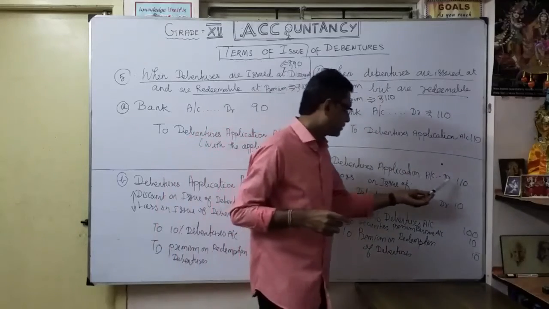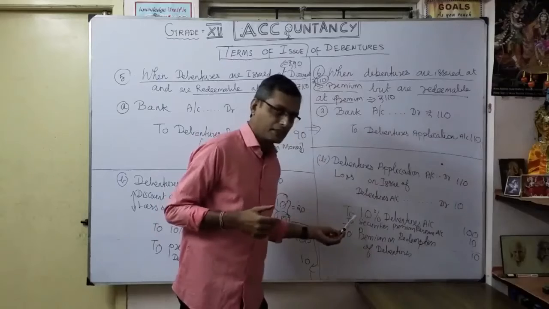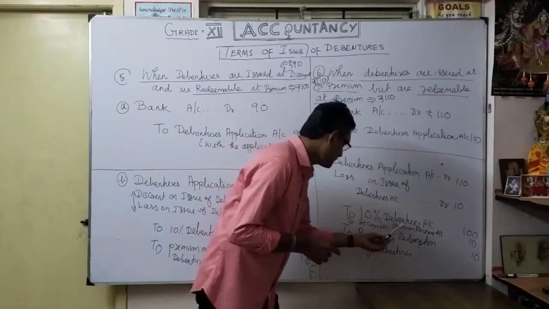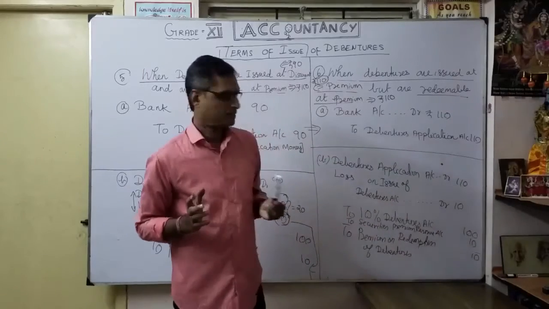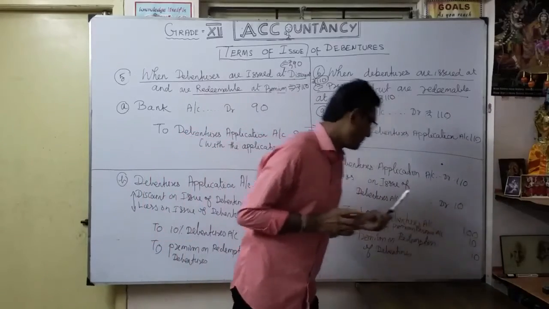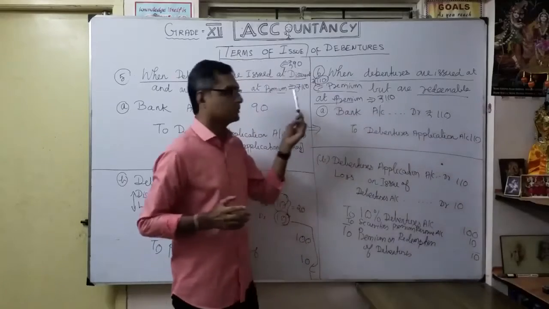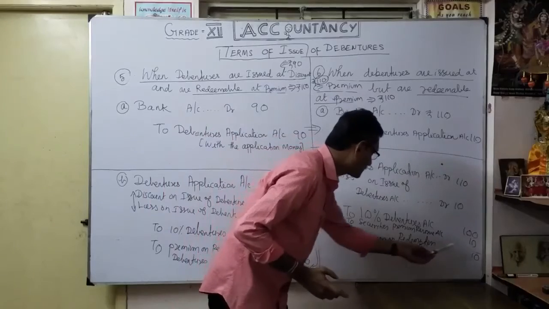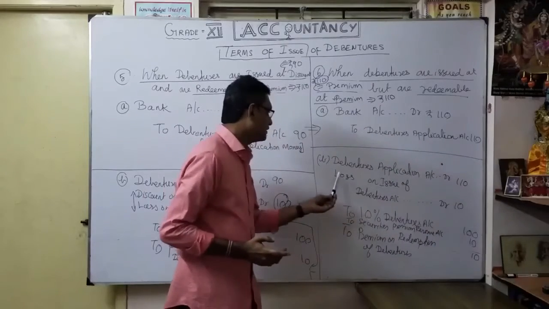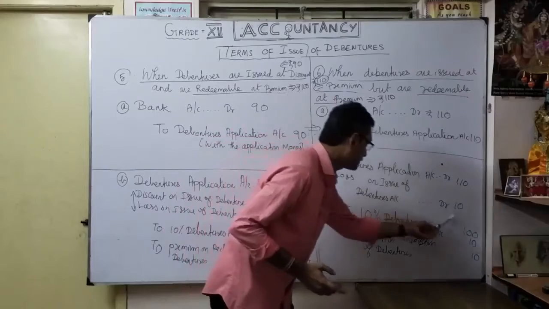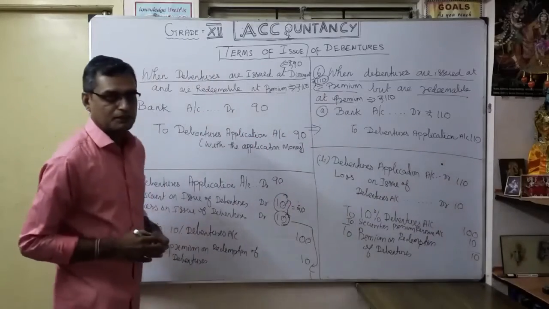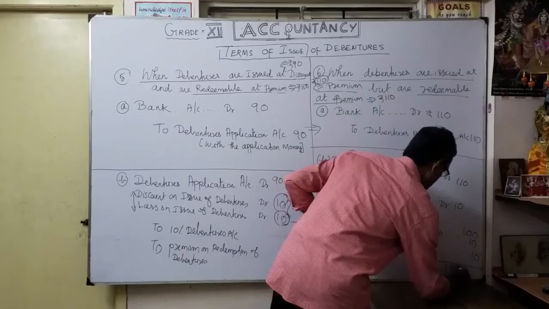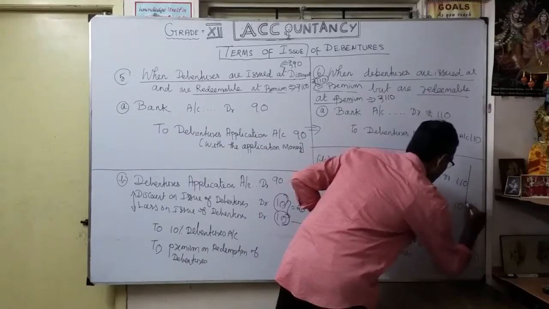Debenture application account debit 110, to 10% debenture account 100, to securities premium reserve account 10. Then redeemable at premium, that's what I am showing you here: to premium on redemption of debenture account 10. I will compensate here loss on issue of debenture account 10. Now to total it, debit side 120, here also 120. You understood now? That's what you can clearly make.